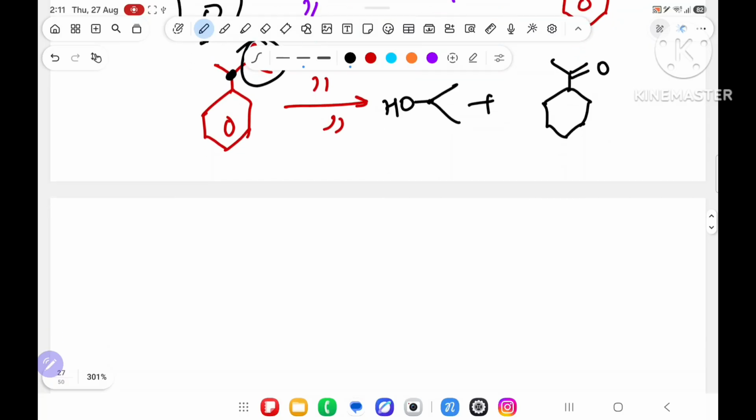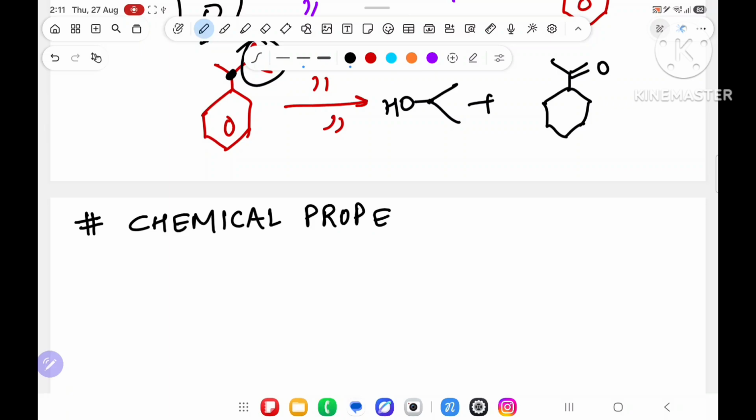Now we are going to see the next part of the topic in phenol, because I am here to complete phenol in one shot. So we are going to see the chemical properties of phenol.